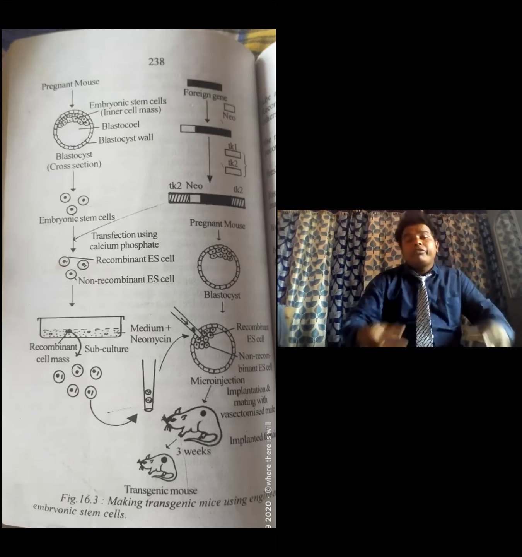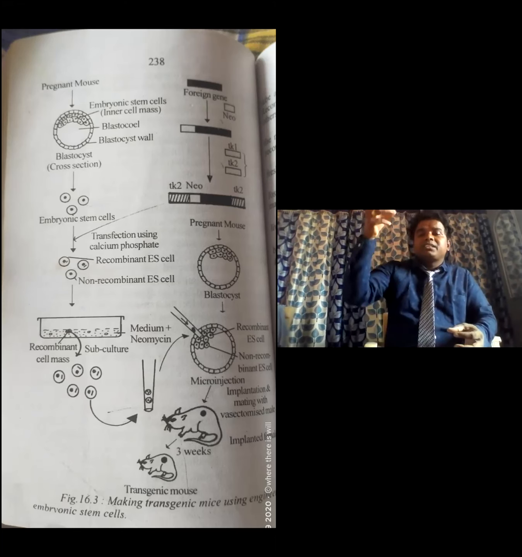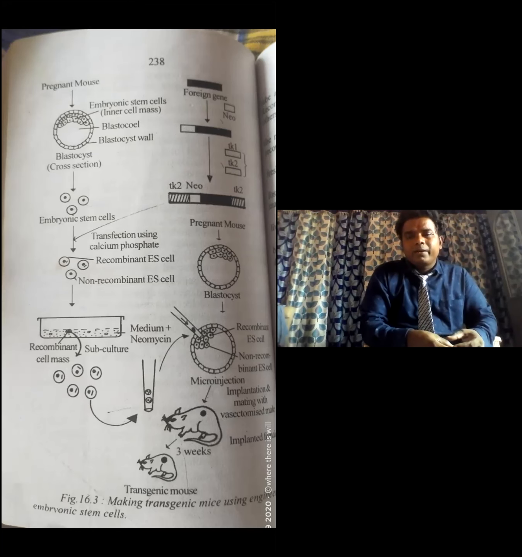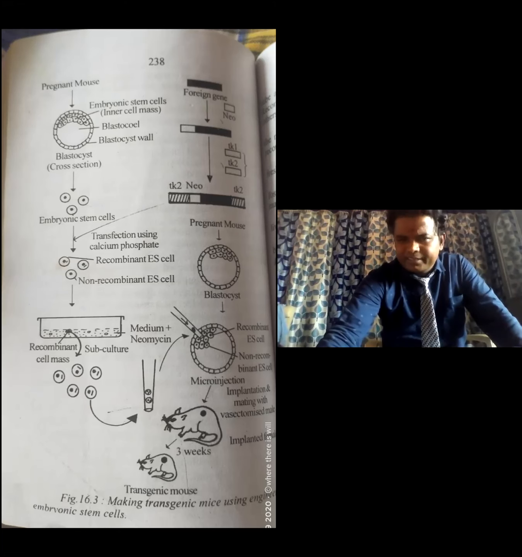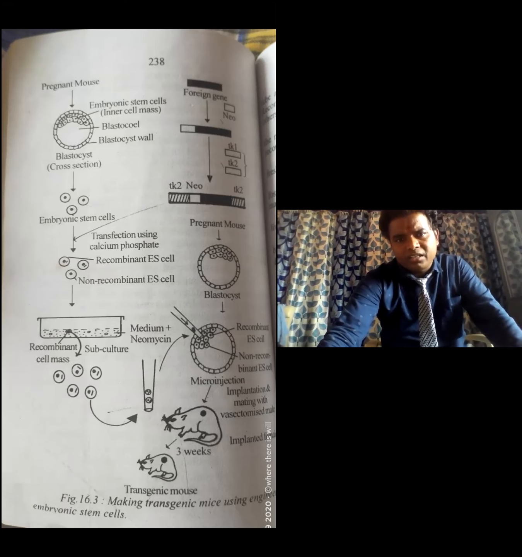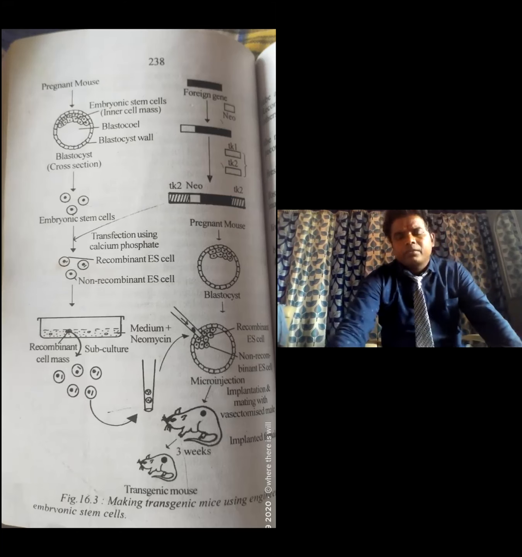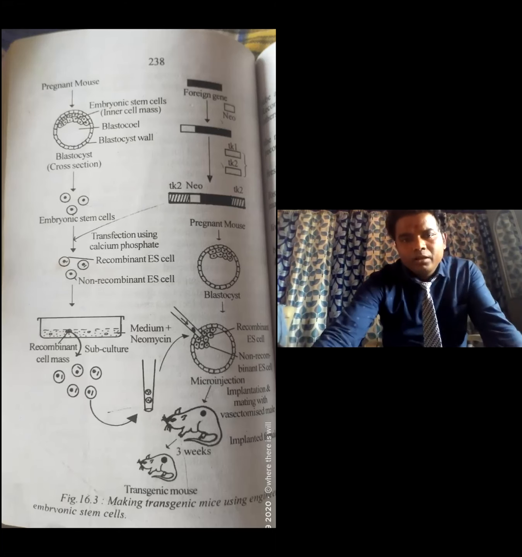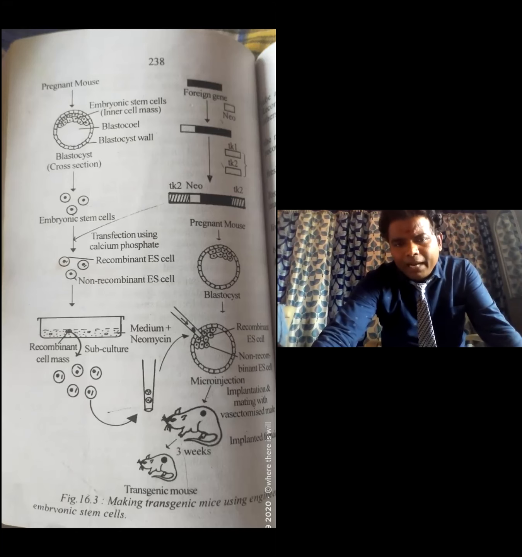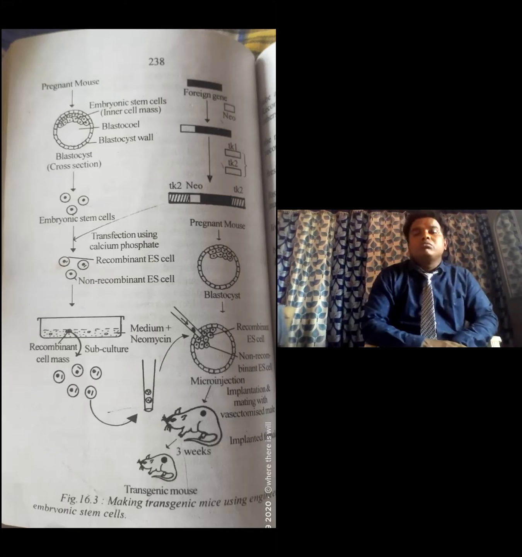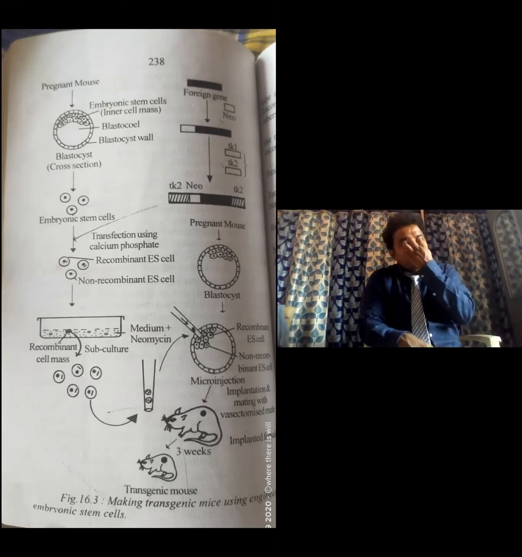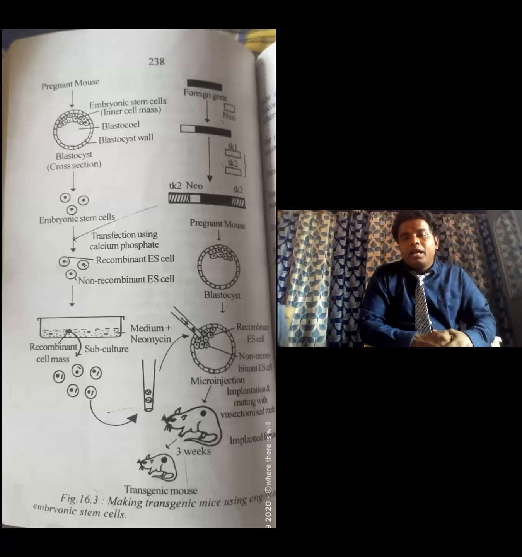So after injection, the foreign desired genes are injected into the embryo. Using a micropipette is called micro injection. I already told you, the second method uses the same technique. In the blastocyst, recombinant and non-recombinant embryonic stem cells are both there, and the whole embryo should develop. This blastocyst is then implanted into a foster mother or surrogate mother.